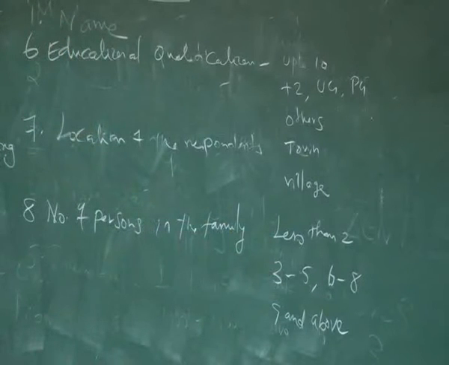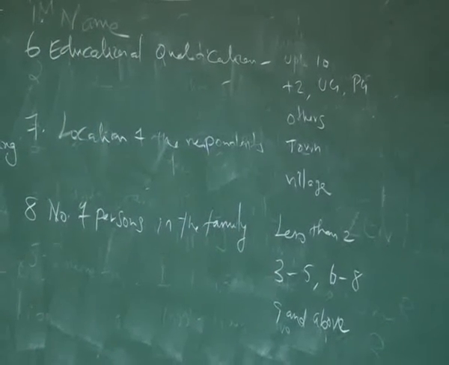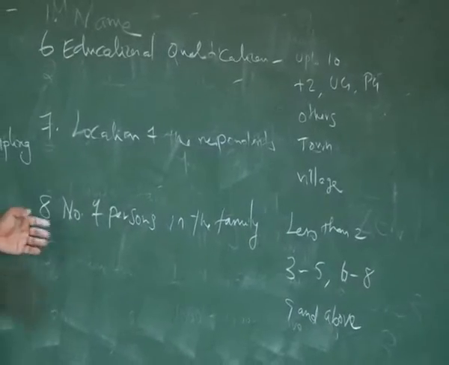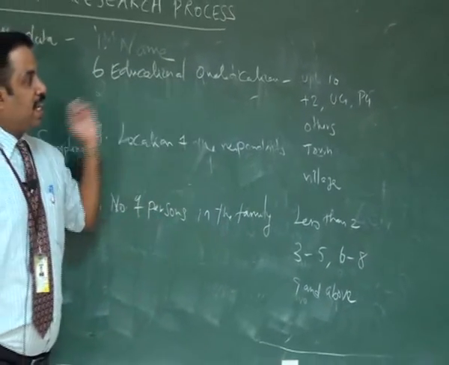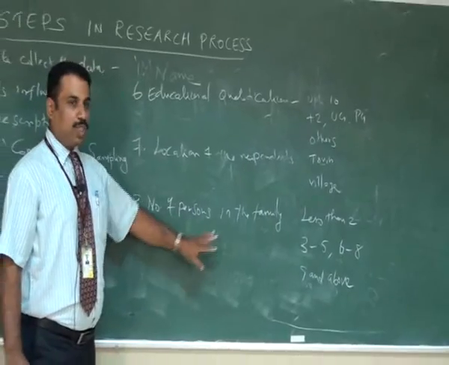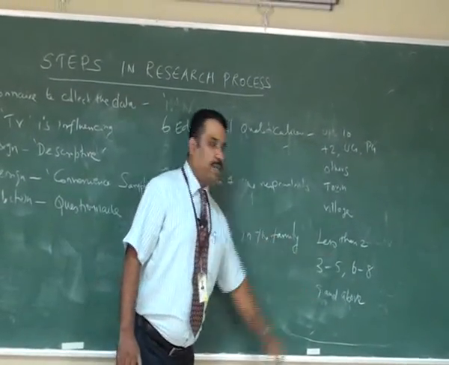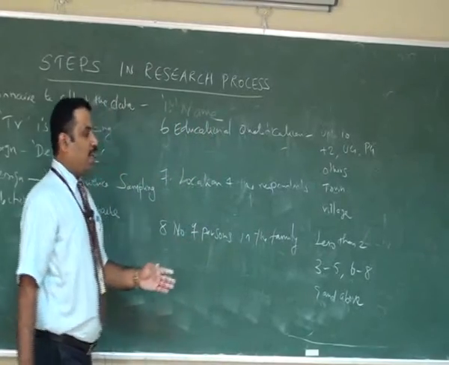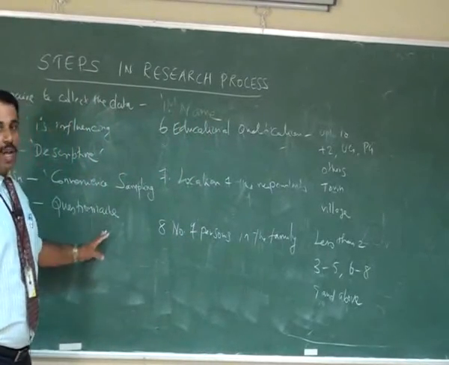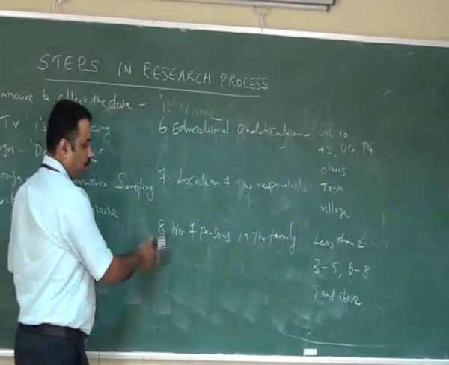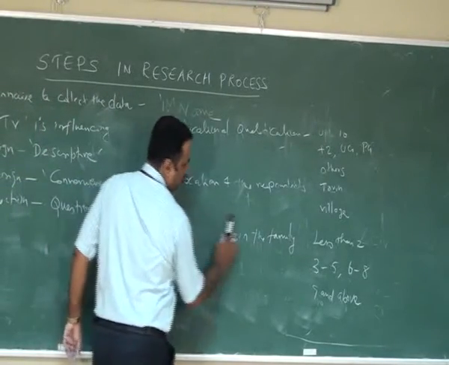Why do we include this question? In the case of toothpaste, if more than 6 persons are in the family, how many respondents are using the same brand or a different brand? For that purpose, we included this question.